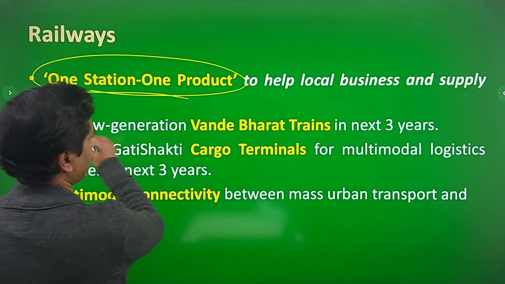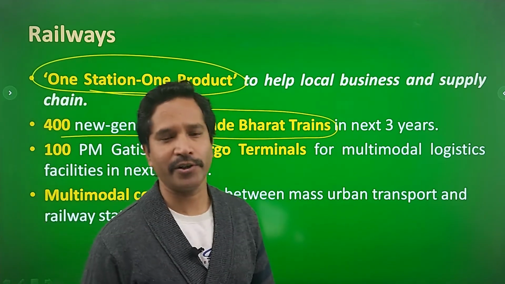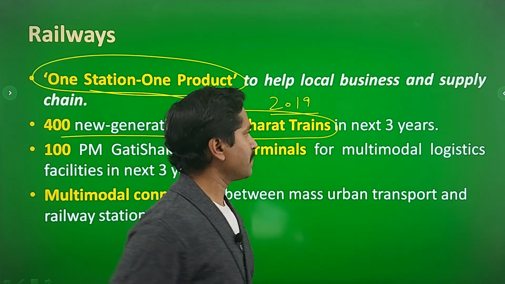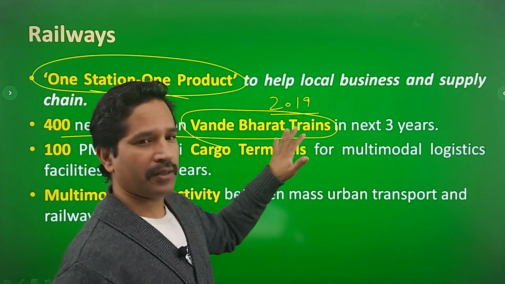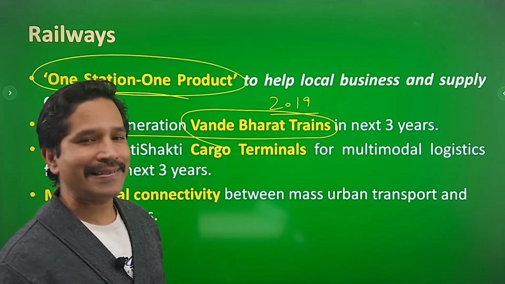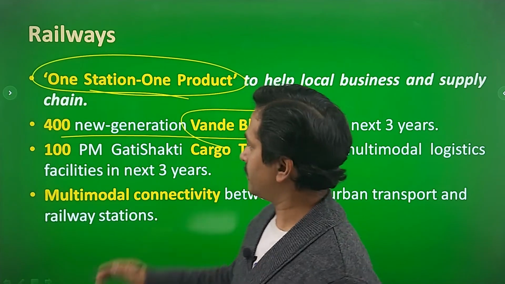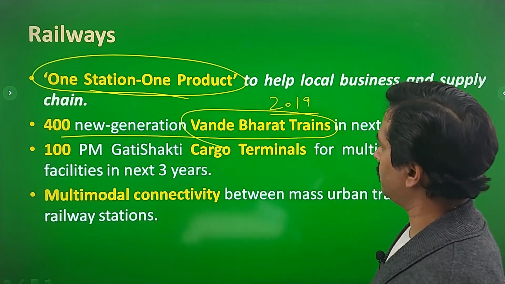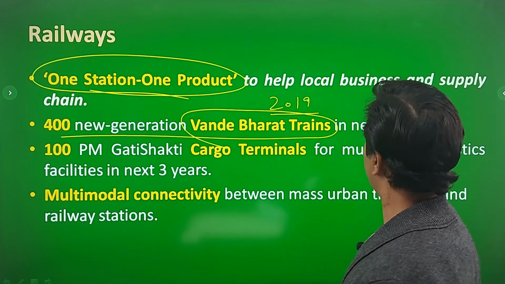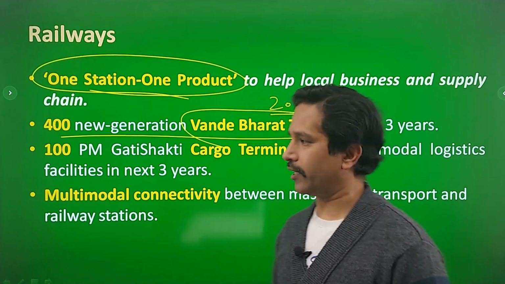400 new generation Vande Bharat trains. We know that the concept of the Vande Bharat train was introduced in the year 2019, and the rail coach factory of Perambur, Chennai developed this Vande Bharat train, which is a semi-high speed train. And in the next 3 years, the budget says that 400 new Vande Bharat trains would be manufactured, and it will add wings to railway speed.